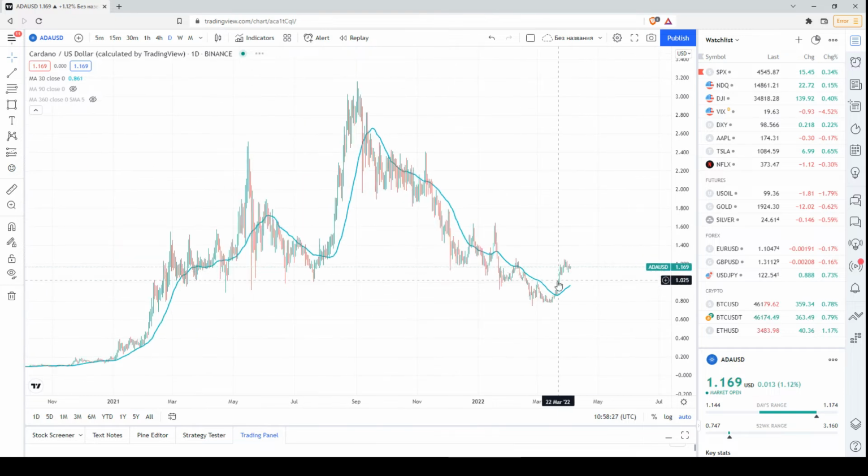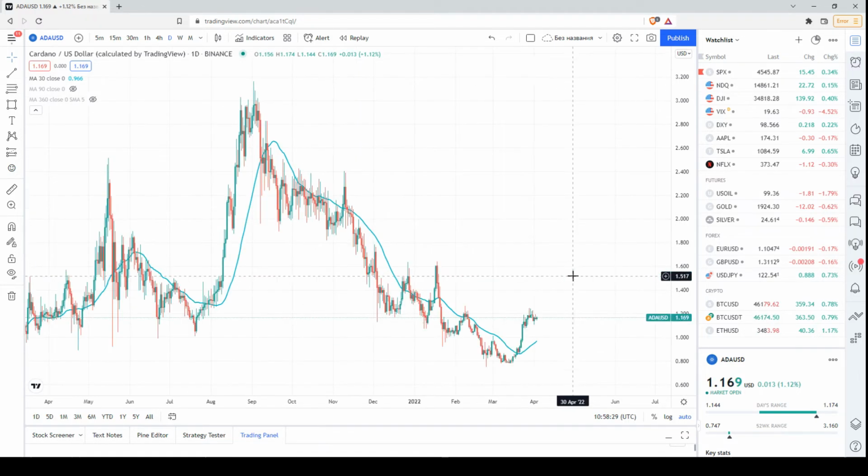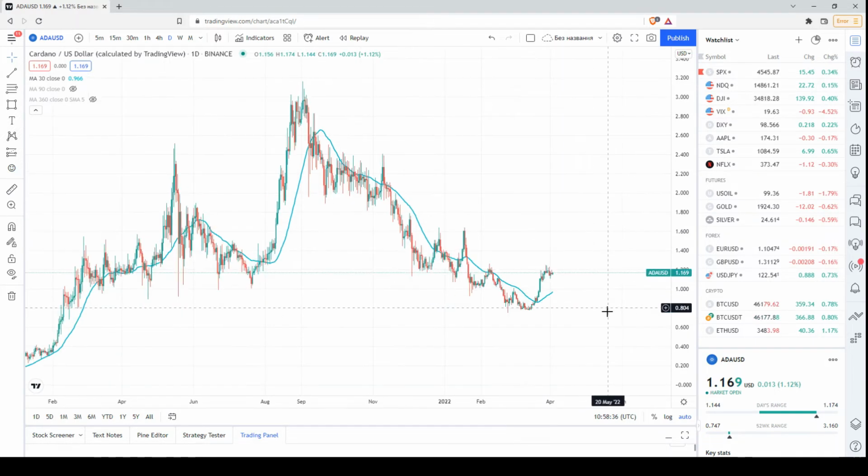So I would like to say that this is a small positive signal. The longer we're above this moving average, the 30-day moving average, or 1 month moving average, the higher the probability that this is a local bottom. So this is what I wanted to highlight.